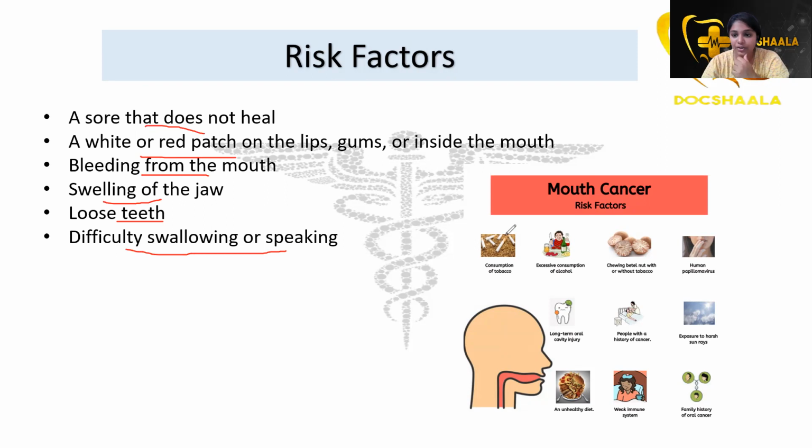The risk factors are consumption of tobacco, that is smoking, excessive consumption of alcohol, that is spirit, and chewing betel nut with or without tobacco. Then HPV, long-term oral cavity injury, people with a history of cancer, exposure to harsh sun rays, and an unhealthy diet which includes more spicy foods, a weak immune system which includes syphilitic infection, and family history of oral cancer. So what is the sixth S?